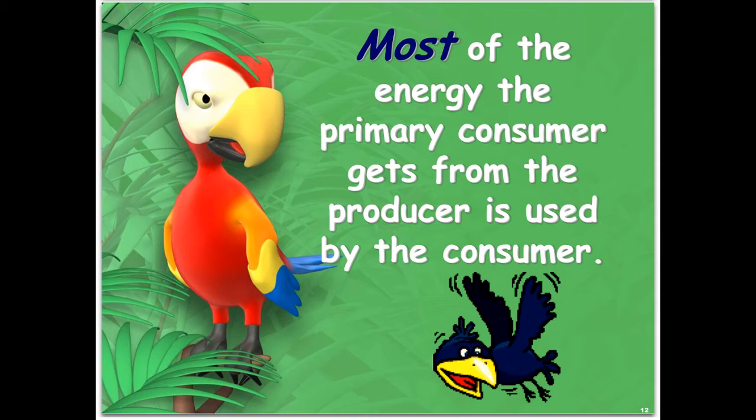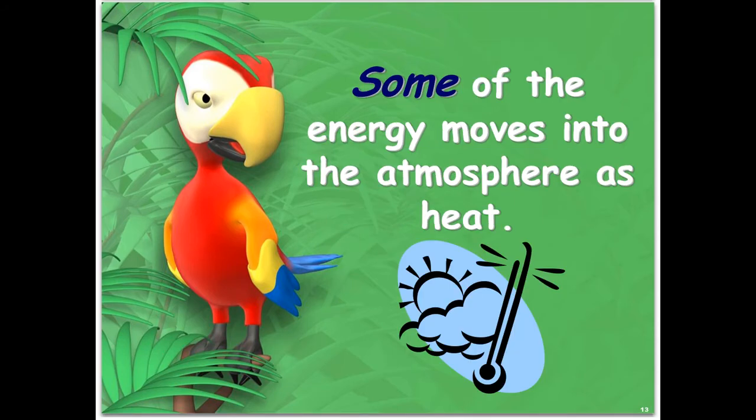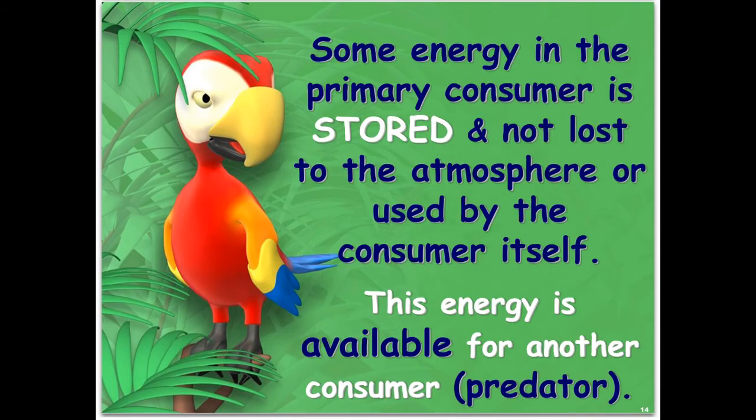Most of the energy that the primary consumer gets is used. So just like with the producers, most of the energy that they have is used and only some of it is passed on. Works the same with consumers. Most of the energy a primary consumer gets from the producers is consumed or used up. Some of it is lost as heat to the atmosphere, and some of it is stored. So some energy is stored and not lost to the atmosphere or used, and this energy is available for another consumer to use.